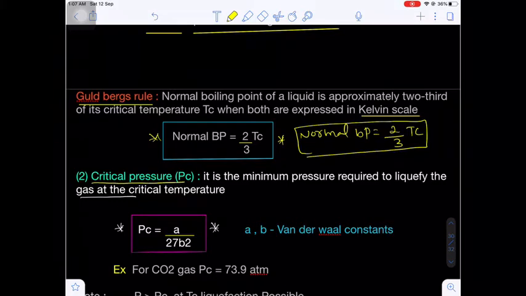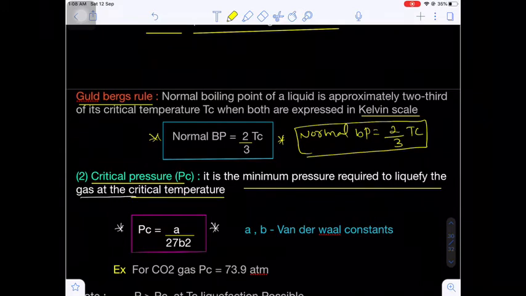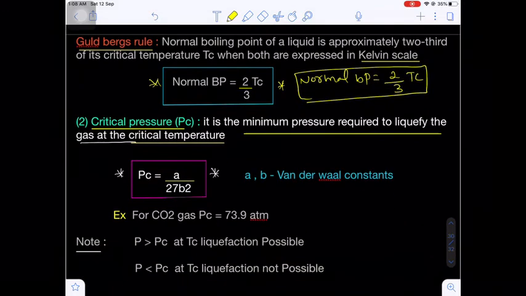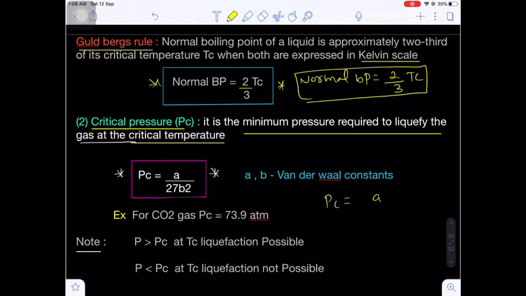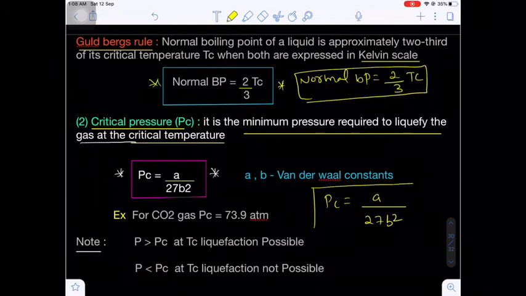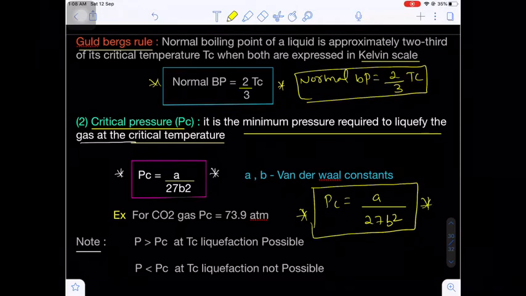Next, critical pressure. Now, at the critical temperature, what is the minimum pressure required to liquefy a gas? That means at a particular critical temperature, how much pressure will be required to liquefy a gas is known as the critical pressure. That means the minimum pressure required to liquefy the gas under the critical condition of temperature, that is the critical temperature. Now the critical pressure Pc equals a divided by 27 b square, where a, b are called what? Van der Waals constants. Are you getting my point?